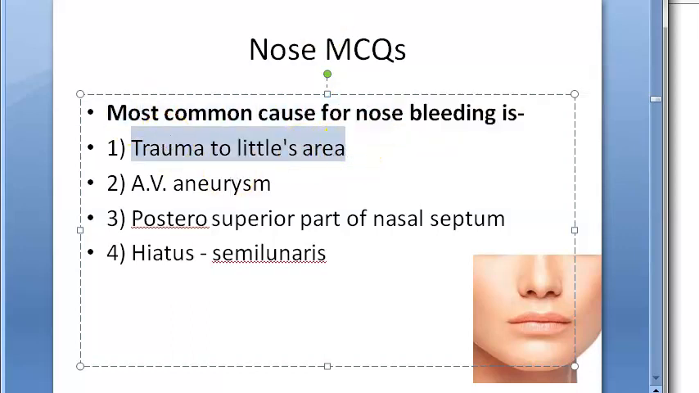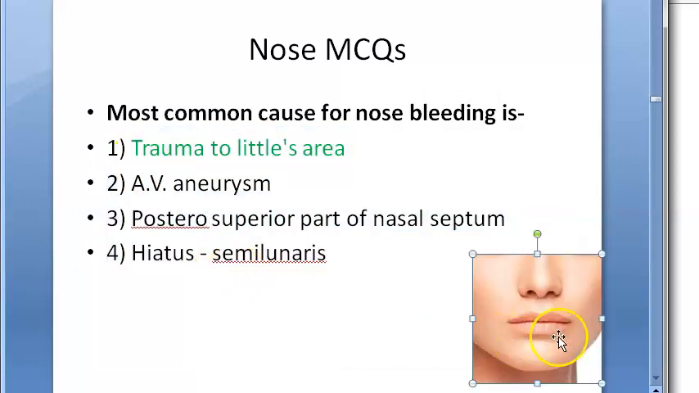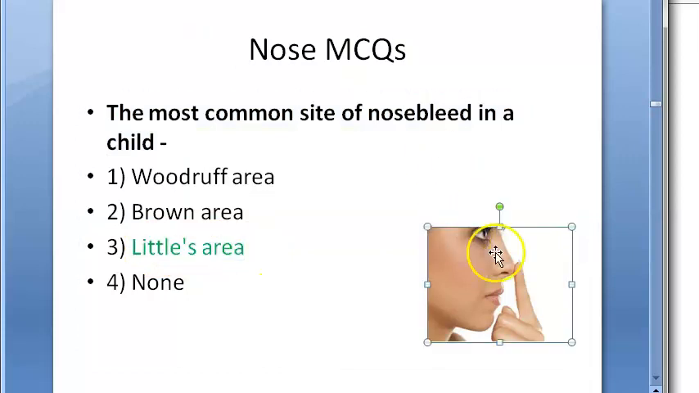Trauma to Little's area sounds like the correct answer, isn't it? Aneurysm. All these are not common, isn't it? Common they want, trauma to Little's area. Okay. A very simple one here. The most common site of nosebleed in a child is Little's area, isn't it? Let's look at the answer. Yeah.